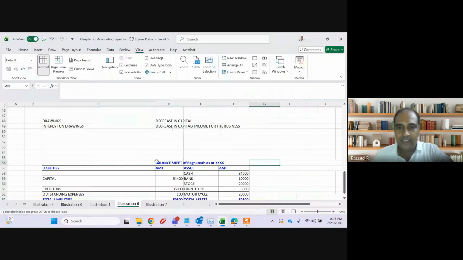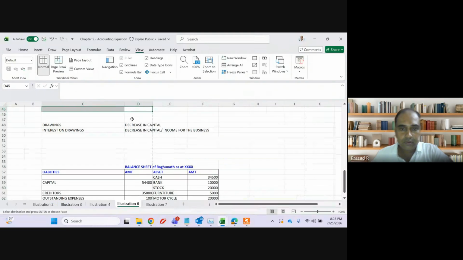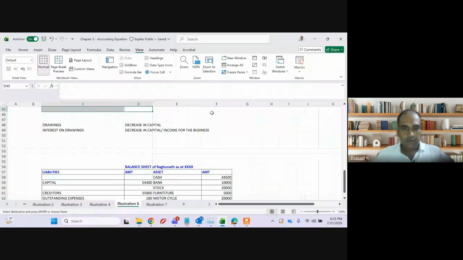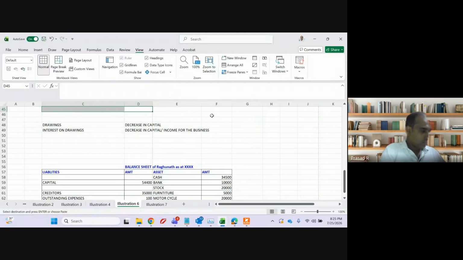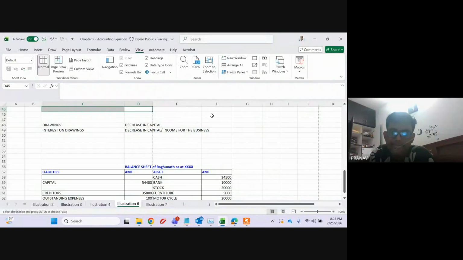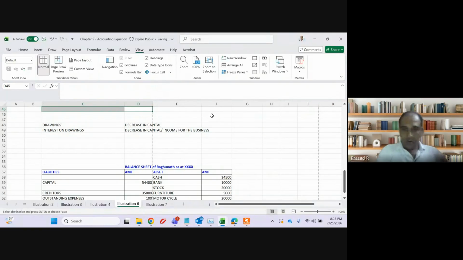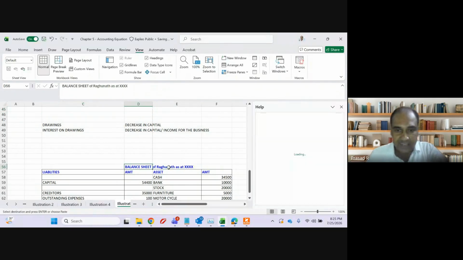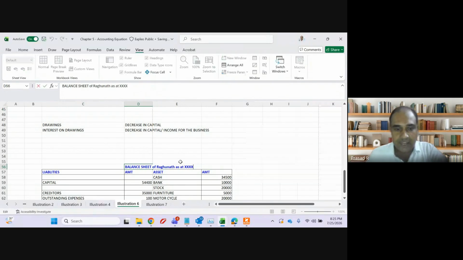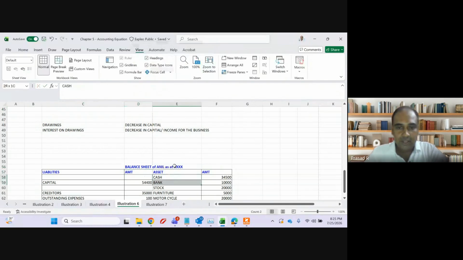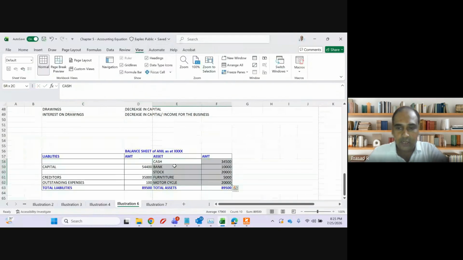Whose balance sheet is that, guys? Anil, sir. Illustration 6. Anil, okay. So balance sheet of Anil. Format, be very clear, guys. Assets you have to always mention, because balance sheet is always on a particular date. That is why we use the word asset. Okay, this we will delete because it is all related to the last question. Capital.